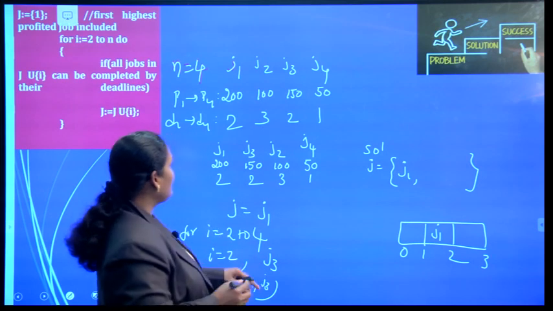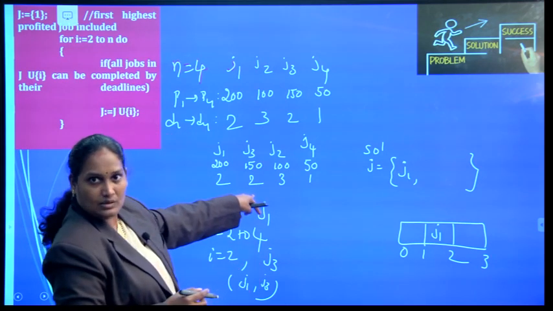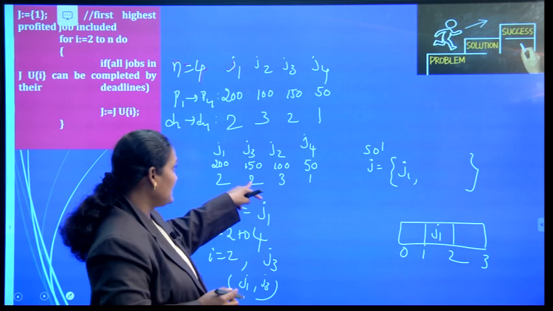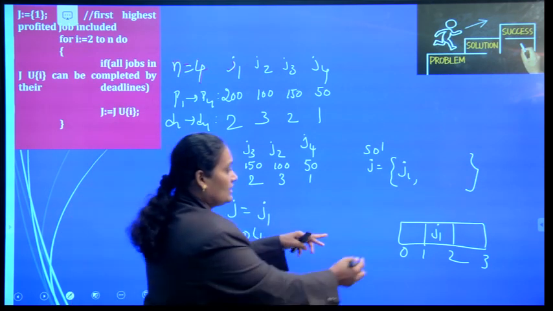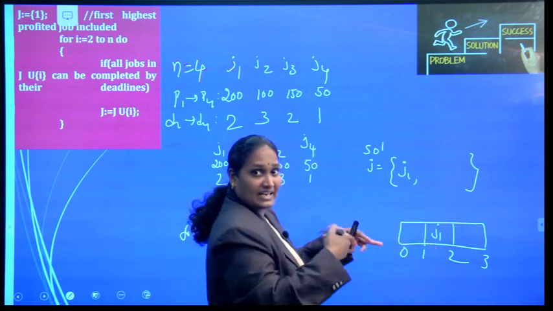If you go for J3 whose deadline is also 2, this job 3 person can also wait for 2 hours. But the second slot is not empty, but in the first hour I can do it.